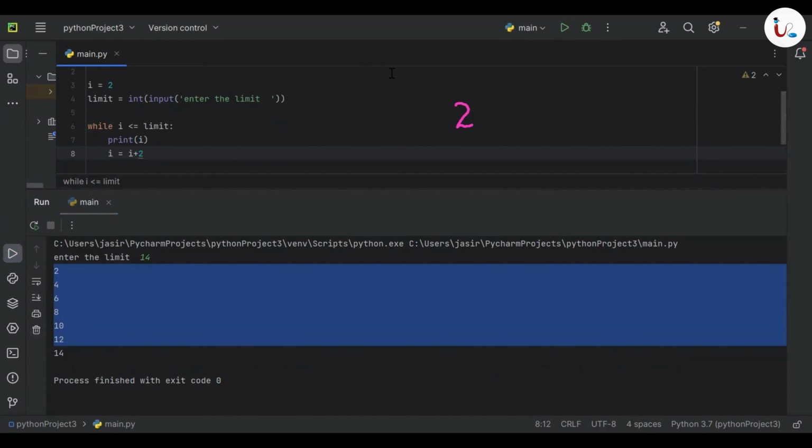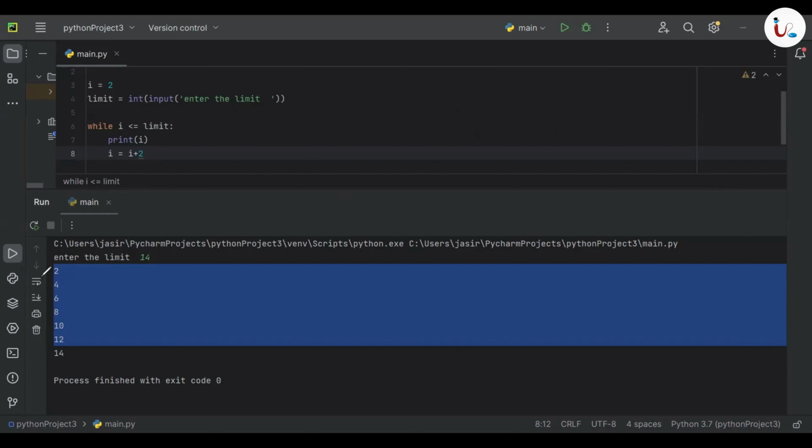Okay. Now, how is it working? Initially, you can see the value of I is 2, right? So we are checking 2 less than equal to limit, which means we are checking 2 less than equal to 14. That is true, right? So it will print the I, which means it is going to print the 2. After that, I becomes I plus 2, which means 2 is changed to 4. 4 less than equal to 14 is also correct. So it is going inside the while loop. It is printing 4. Then I becomes 4 plus 2, 6. So it will check 6 less than equal to 14. That's also correct. So it will go inside the while loop, print 6. Then I becomes 6 plus 2, 8. Like that, it will keep on executing.